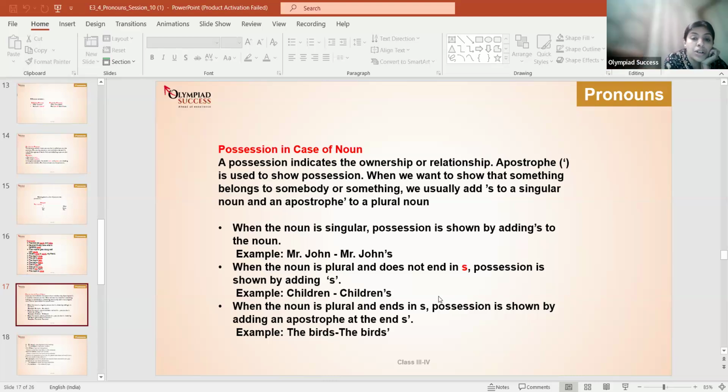Possession indicates the ownership or relationship. Apostrophe s is used to show possession. When we want to show that something belongs to somebody else or something, we usually add s to a singular noun and an apostrophe to a plural noun. Clear?